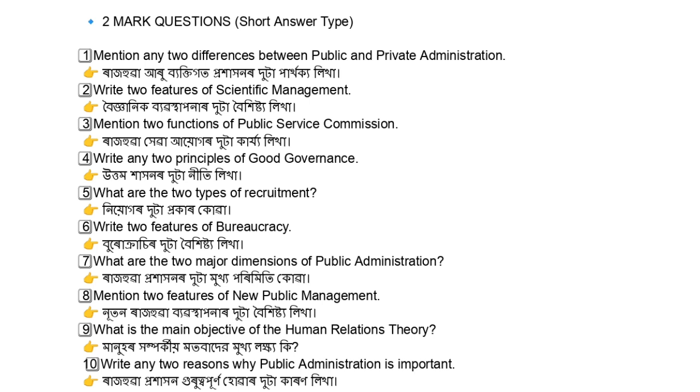Question number 5, what are the two types of recruitment? Question number 6, write two features of bureaucracy. Question number 7, what are the two major dimensions of public administration? Question number 8, mention two features of new public management. Question number 9, what is the main objective of human relation theory? Question number 10, write any two reasons why public administration is important.